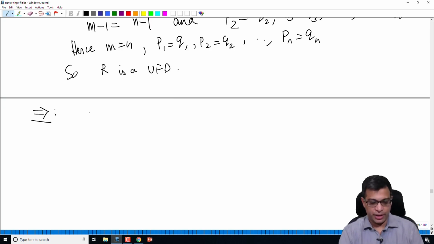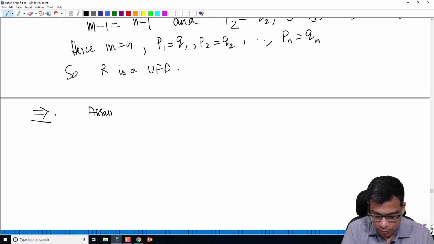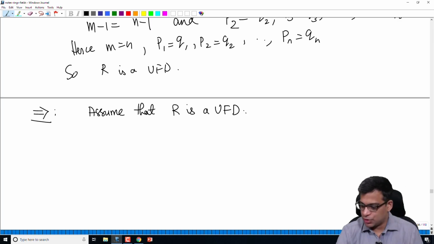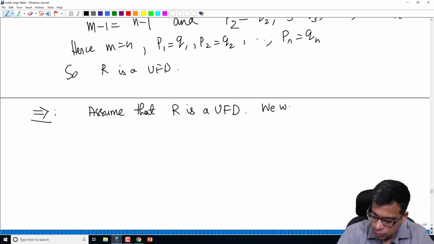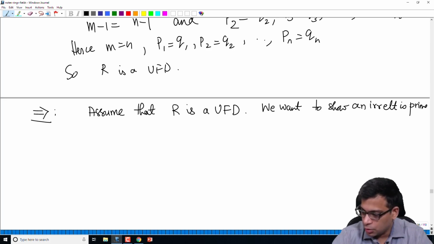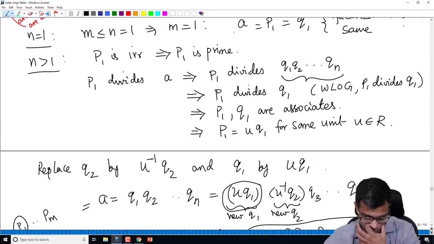Now let's prove the other direction. So now we assume that R is a UFD. What do I have to show? We want to show an irreducible element is prime, right? So that's the proposition.